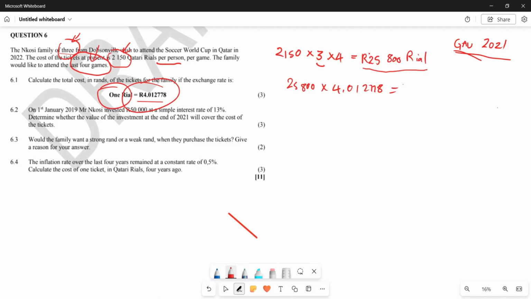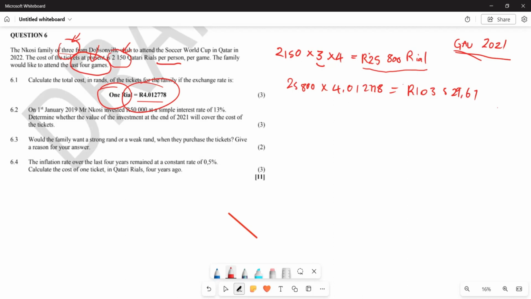Now then you'll realize that the money that they are going to spend in rand is going to be 103,529.67. This is a lot of money, right? So yes, the Nkosi family, for them to be in a position to go to Qatar and watch all those 4 games, they must have R103,529.67 as their budget. Hopefully they will reconsider this after seeing this, man.